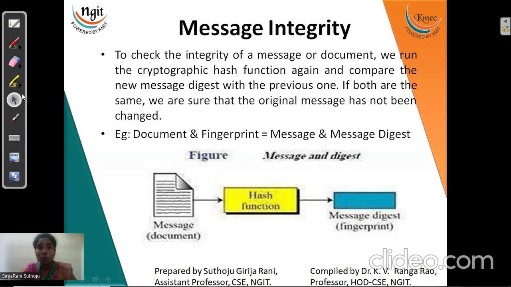Now, how do we check message integrity, whether the received data is exactly what was sent by the sender or not? It includes three basic terms: message, hash function, and message digest.